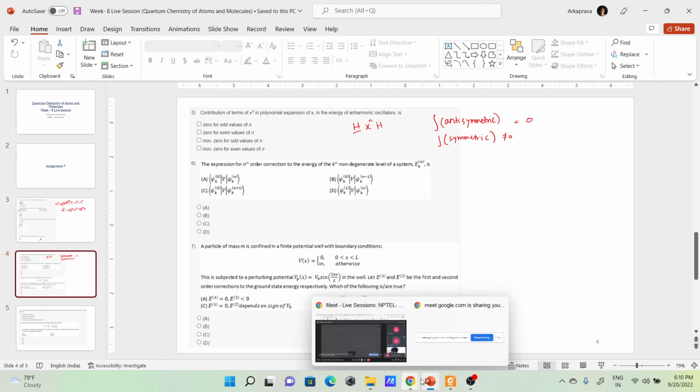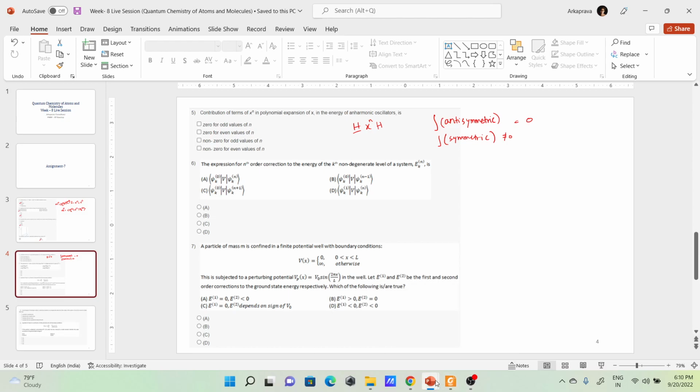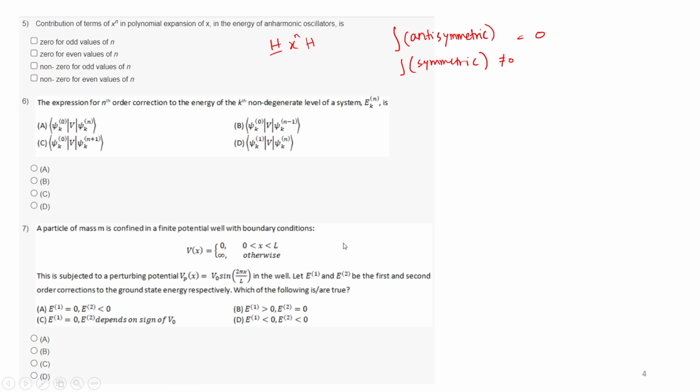Now I have joined from two devices. Okay, so now we can use the audio, right? You can do one thing: on one device you can mute yourself.